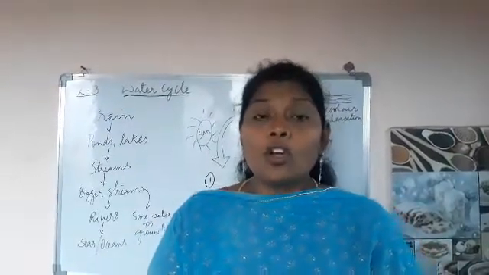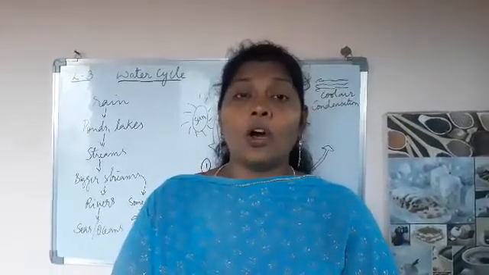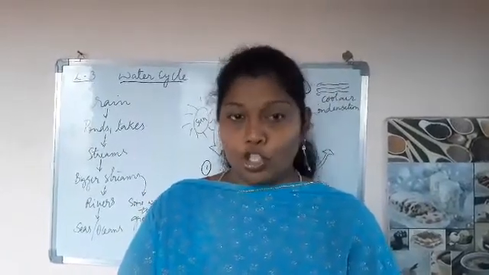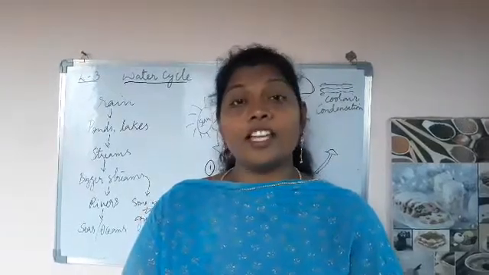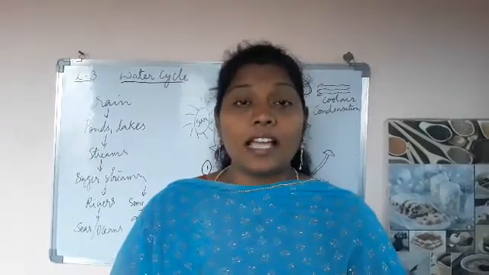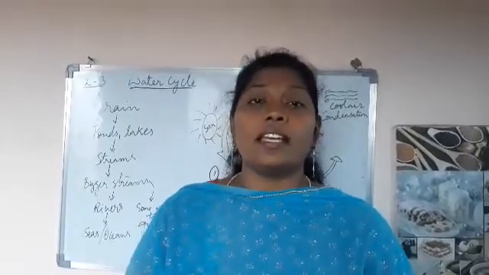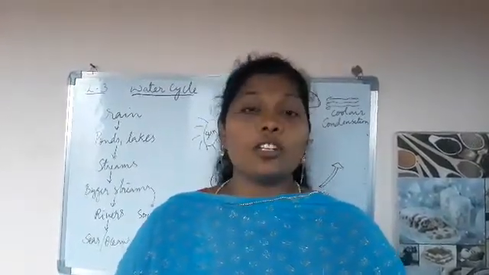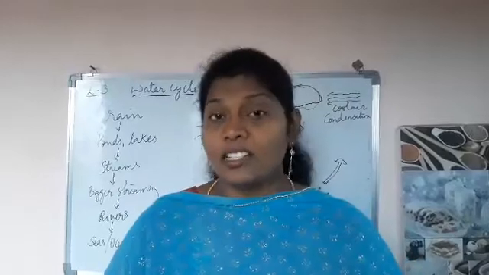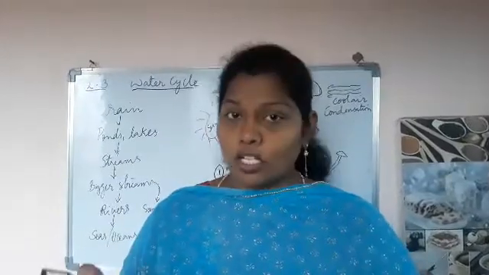So, because of pollution and the imbalance in nature, this water cycle is being disturbed. So children, to maintain this water cycle, we have to do a few things. I'll read a paragraph for you so that you will understand how this water cycle is being disturbed completely. What are the reasons for the disturbance of this water cycle?